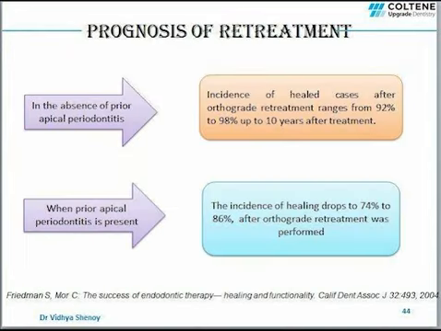What is the prognosis of non-surgical endodontic retreatment? In the absence of prior apical periodontitis, it was found that the incidence of healed cases after orthograde retreatment ranged from 92% to 98% for up to 10 years after retreatment. However, when a prior apical periodontitis was present, the incidence of healing drops to 74 to 86% after orthograde retreatment was performed. So the presence of a prior apical periodontitis affects the healing after endodontic retreatment.